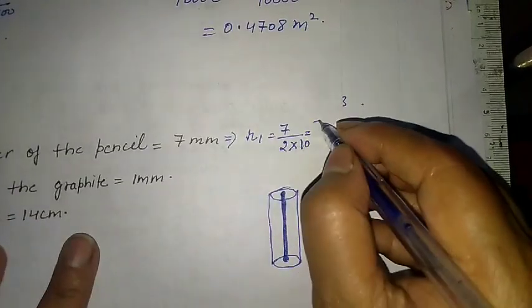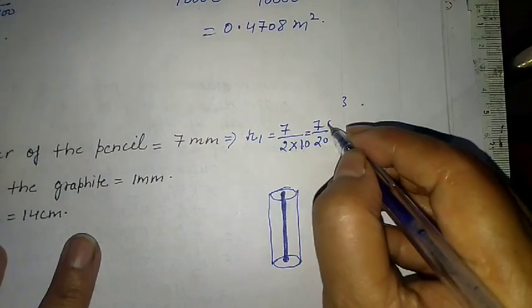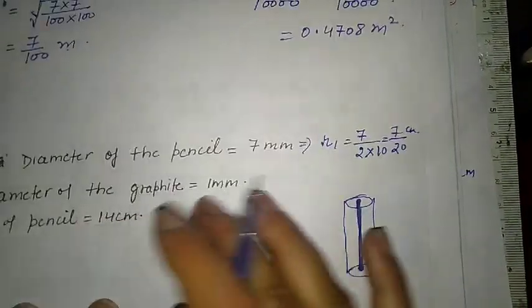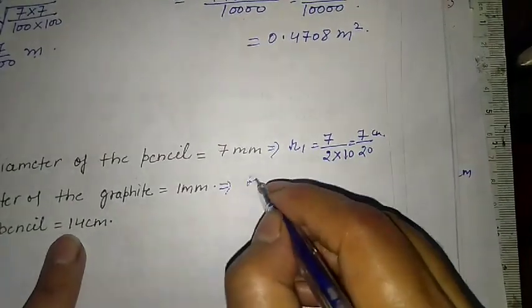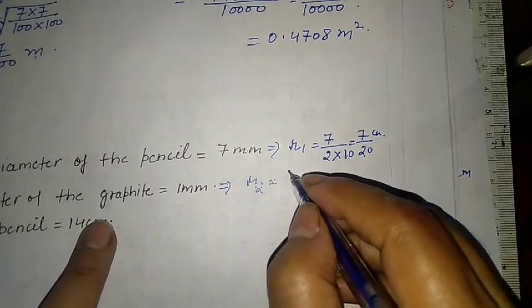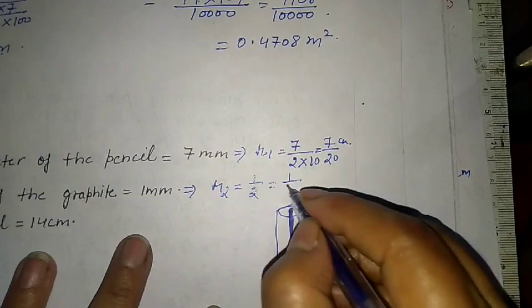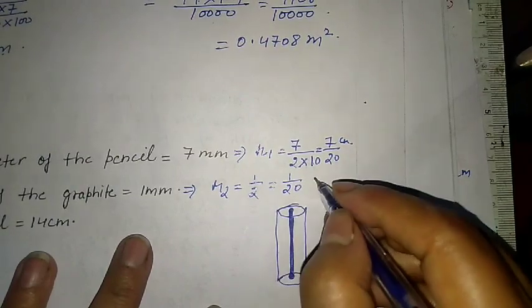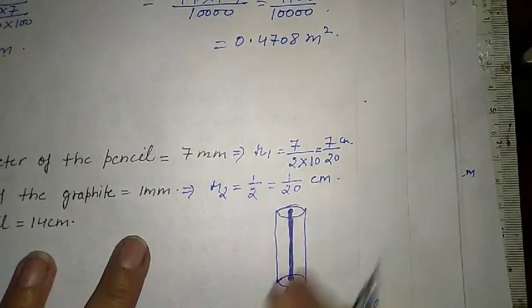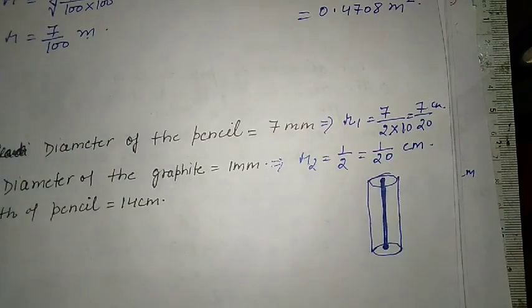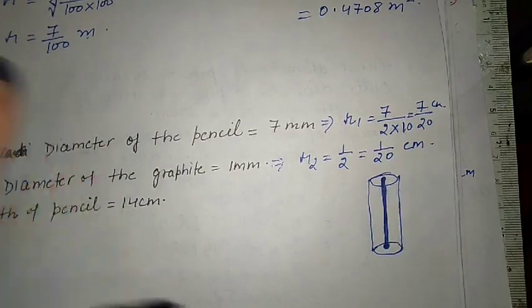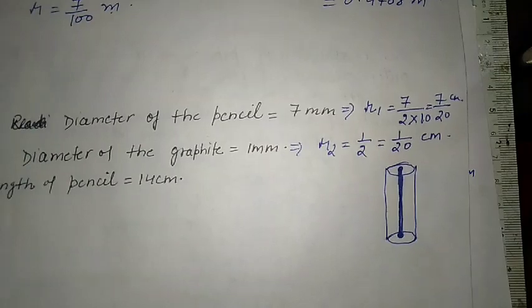So this is 7 upon 20 centimeter. Similarly, for the diameter of the graphite, suppose this is r2. R2 we can find 1 upon 2 into 10, that is 1 upon 20 centimeter. We have to divide by 10 to convert millimeter into centimeter, and the length of the pencil is already given to you, 14 centimeter.